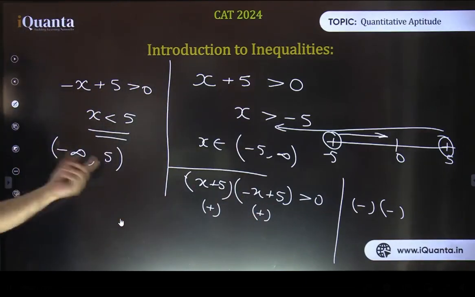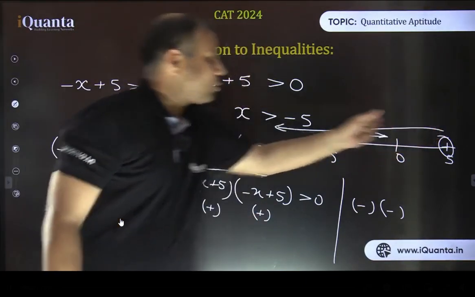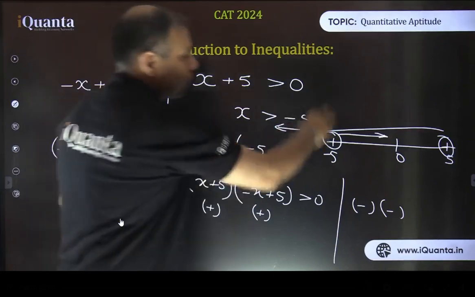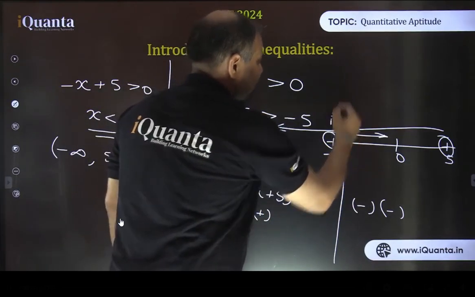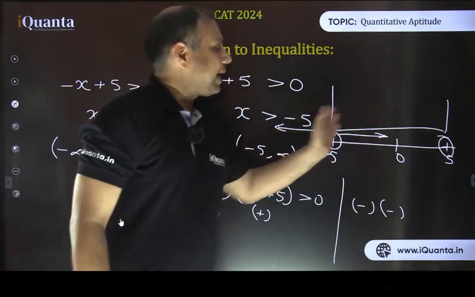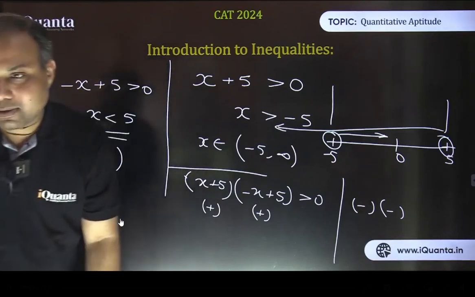So x comes out to be in this range, minus infinity to 5, or starting from 5 and going up to infinity. Now we have to see the common region for both of them, and the common region is this part, excluding minus 5 and 5, and in between them. So as someone was suggesting, minus 5 to 5.